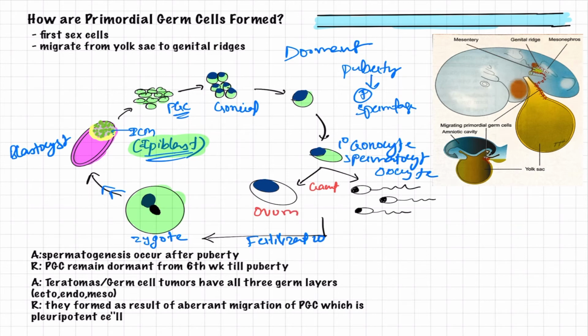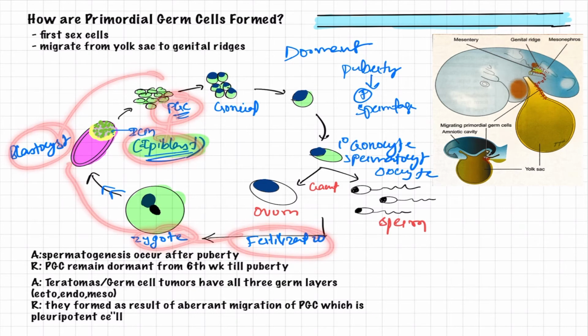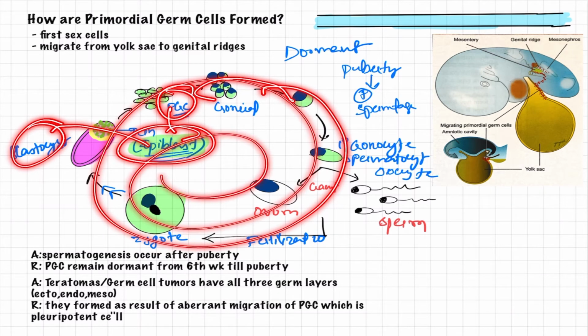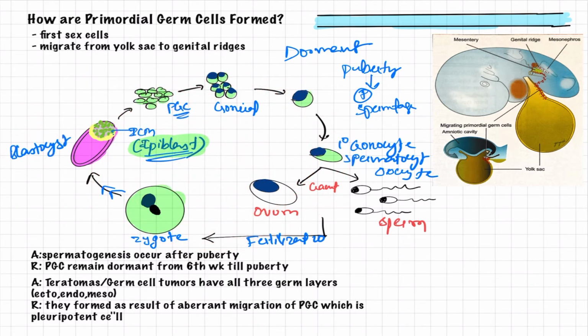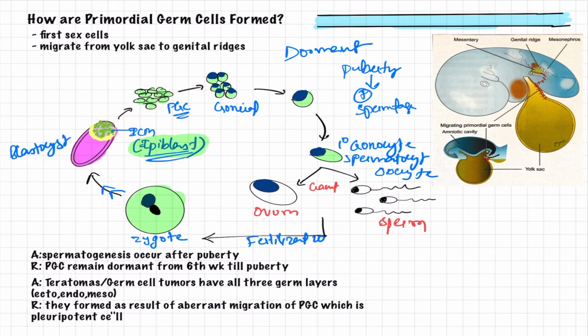This is the ovum and these are sperms, and these sperms again undergo fertilization and the process of formation of the zygote and the blastocyst, and then the epiblast, and then the primordial germ cells, and this cycle goes on again. So you have to know the importance of primordial germ cells, and you should also know that they originate from the epiblast of the blastocyst, from the inner cell mass. So all these are very important.